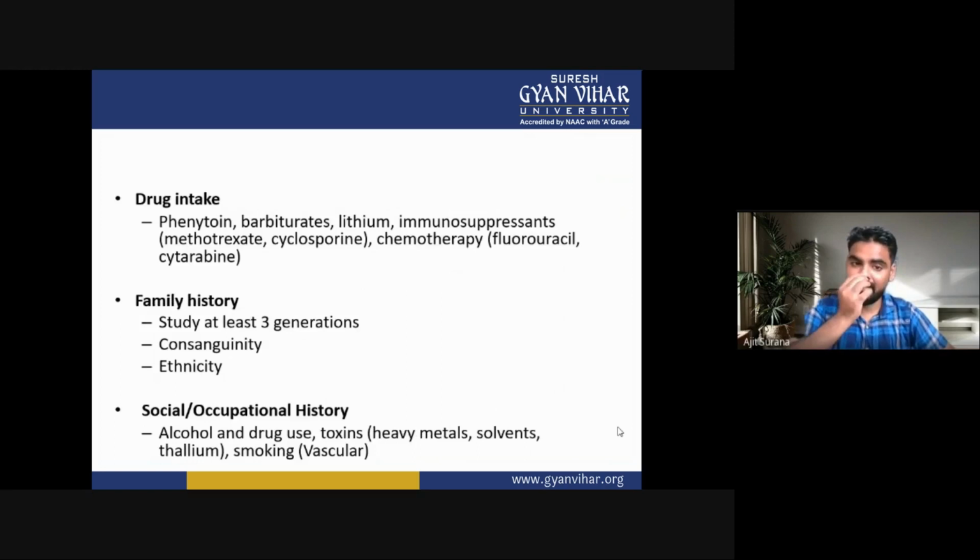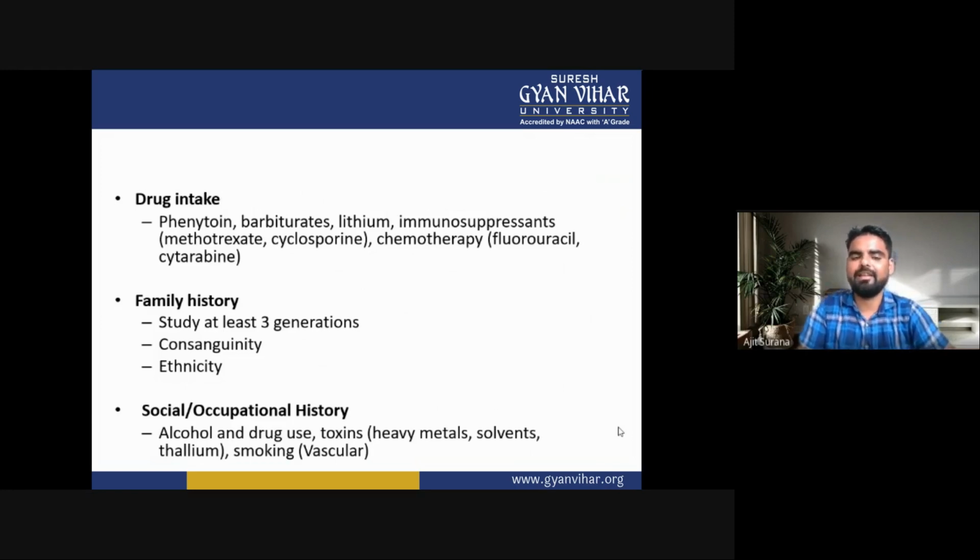Now the next is the drug intake. In drug intake, the drugs that are given to the patient are drugs like phenytoins, barbiturates, lithium, and immunosuppressants. In immunosuppressants, they are methotrexate, cyclosporine, and chemotherapy. In chemotherapy, there are fluorouracil or cytarabine. So these are the drug intakes.